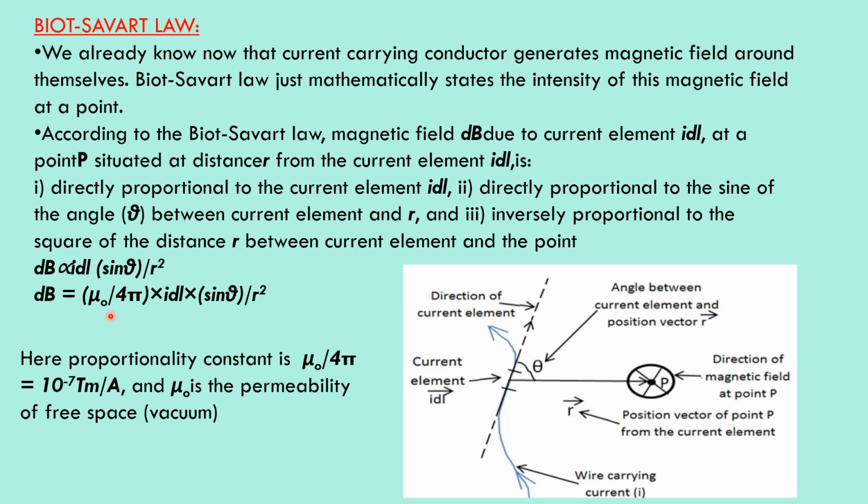dB equals mu naught divided by 4 pi into I dl sine theta divided by r square. Here the proportionality constant is mu naught divided by 4 pi, and its value is 10 to the power of minus 7. Mu naught is the permeability of free space or vacuum. This is the constant you have to remember. According to the Biot-Savart law, you are finding the magnetic field experienced by the point P because of this current carrying conductor.